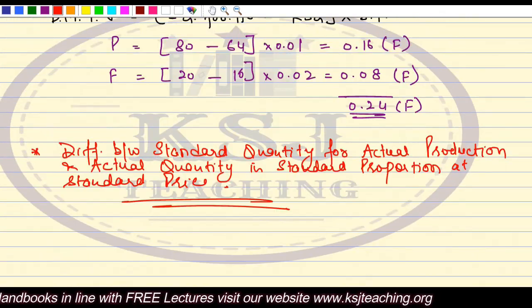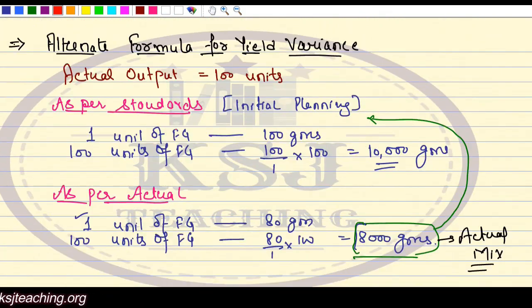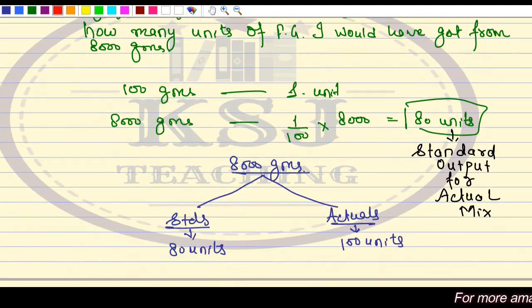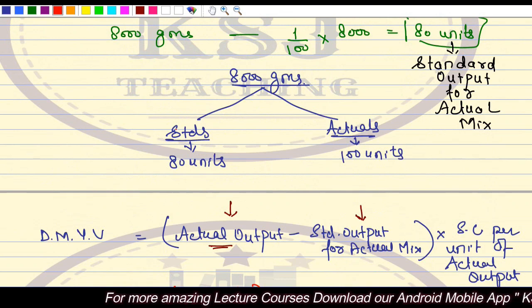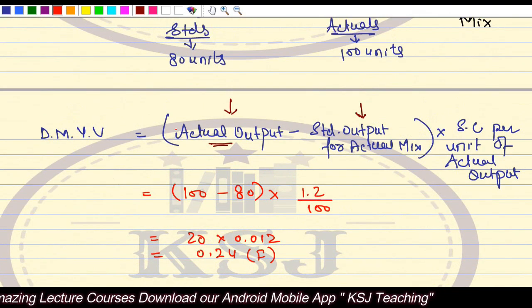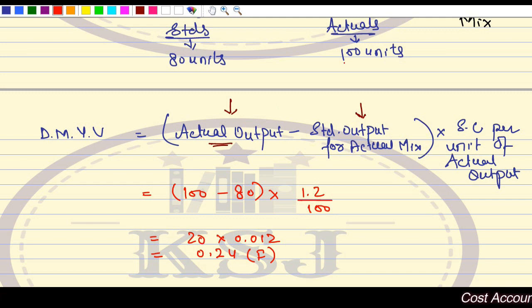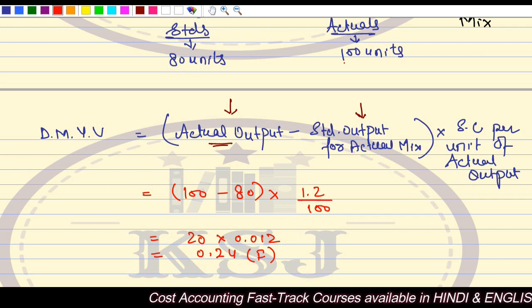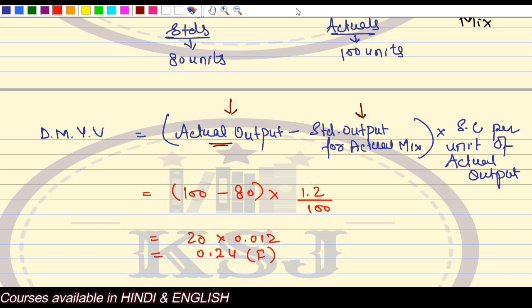Because in the examination, the formula will do for you. But for the knowledge, I have told you this alternative approach also for calculating the yield variance, which is very, very important. Now, in the next lecture, we are going to discuss the mix variance. We are going to solve a practical part and complete the material variances. After that, labor variance and variable overhead variance, very simple. If you are able to understand the material variances, then the next 2 variances are very simple and straightforward.